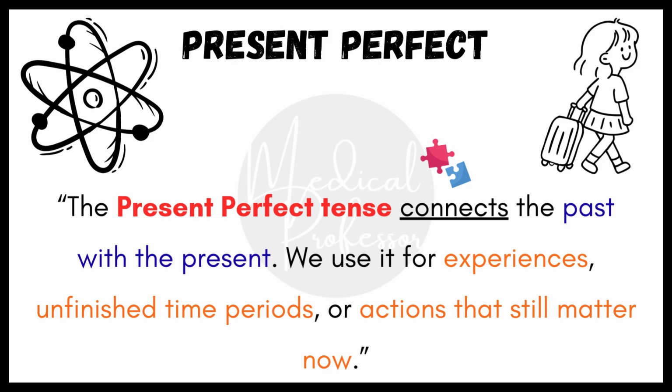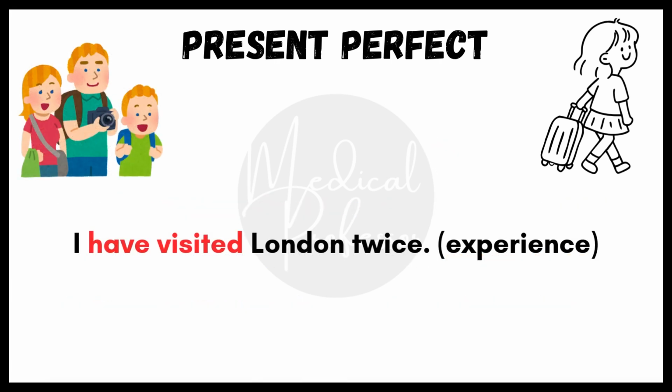All right, let's start with the present perfect tense. This tense is all about connecting the past with the present. We use it when something happened in the past, but it still matters, or it's still true right now. For example, I have visited London twice. This is about my experience. It happened in the past, but the fact is still true now. I have been there 2 times.